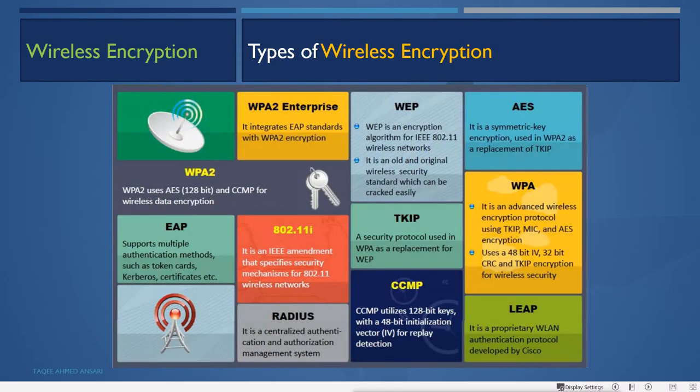Now the wireless encryption and the types of encryption we have. Now remember, when the wireless standard was set, at that time it was not secured. The security part was not defined. So after it faced the problem of security, they started the security part.